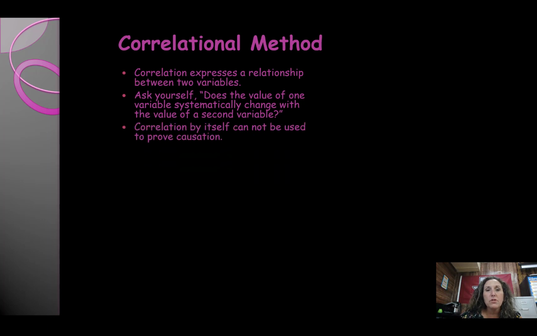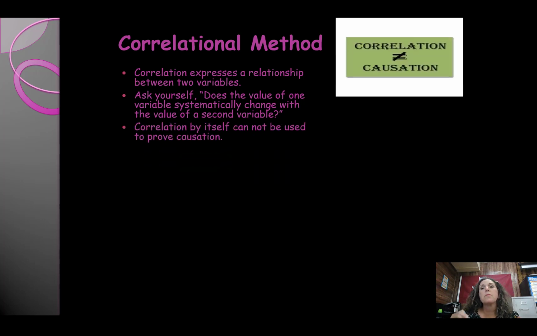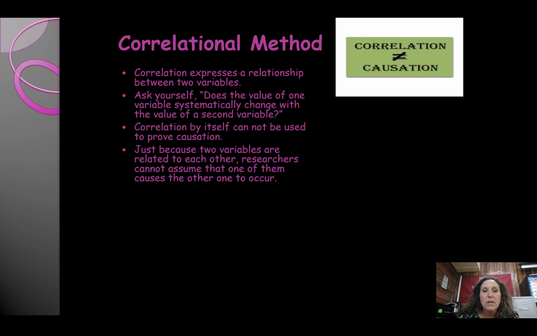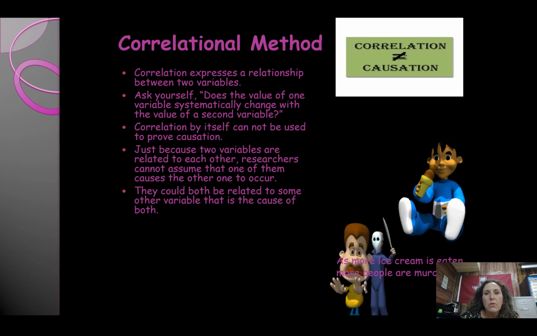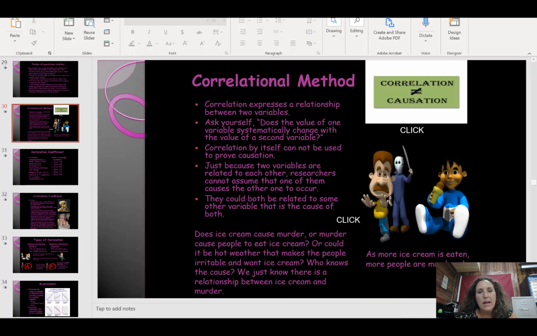Correlation itself cannot be used to prove causation. I will say this probably 10,000 times this school year. Correlation does not equal causation, okay? Just because things seem to go together doesn't mean that one causes the other. Just because two variables are related to one another, you cannot assume that one of them causes the other to occur. They could both be related to some other variable that is the cause of both of them. And we are going to see an example of that in this video.